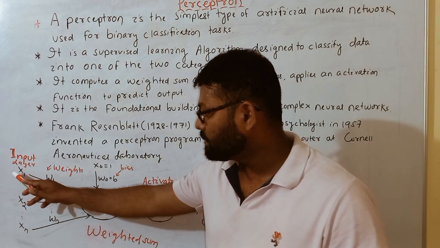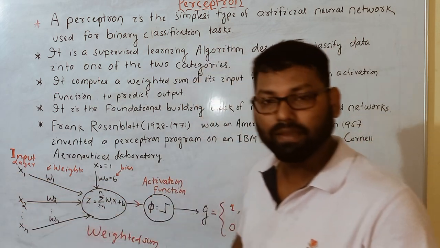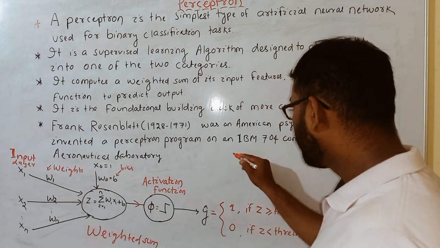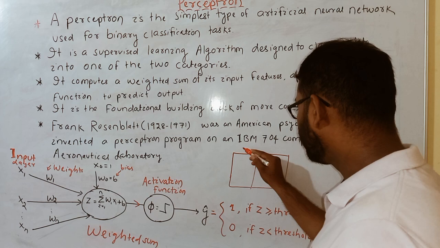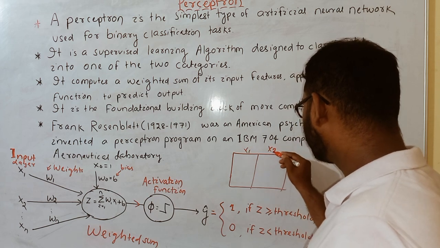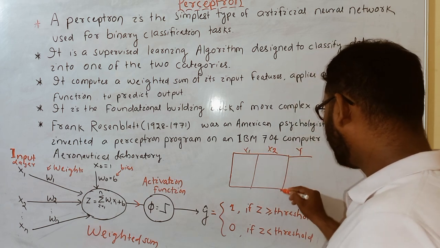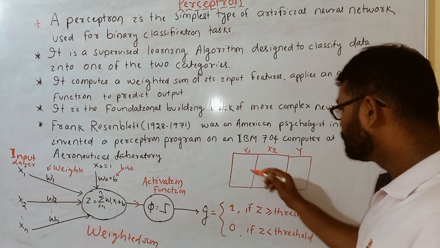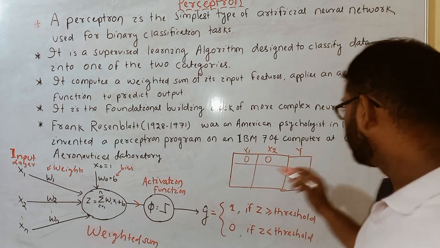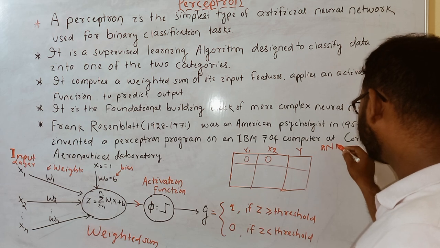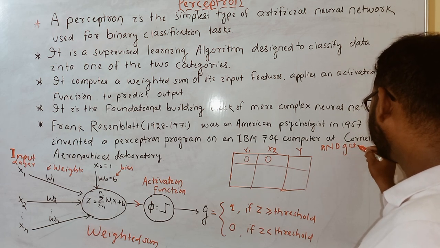Input layer means these are the features. For example, let me create a data set, the AND gate data set, with x1, x2, and the corresponding output y. You know what an AND gate is. If I take 0, 0 as the input, the AND gate produces 0. So this is the AND gate data set.